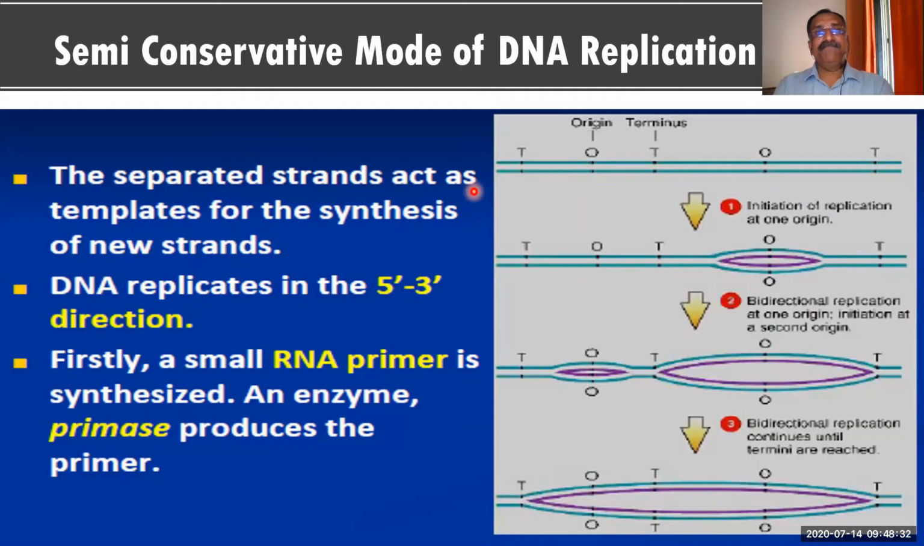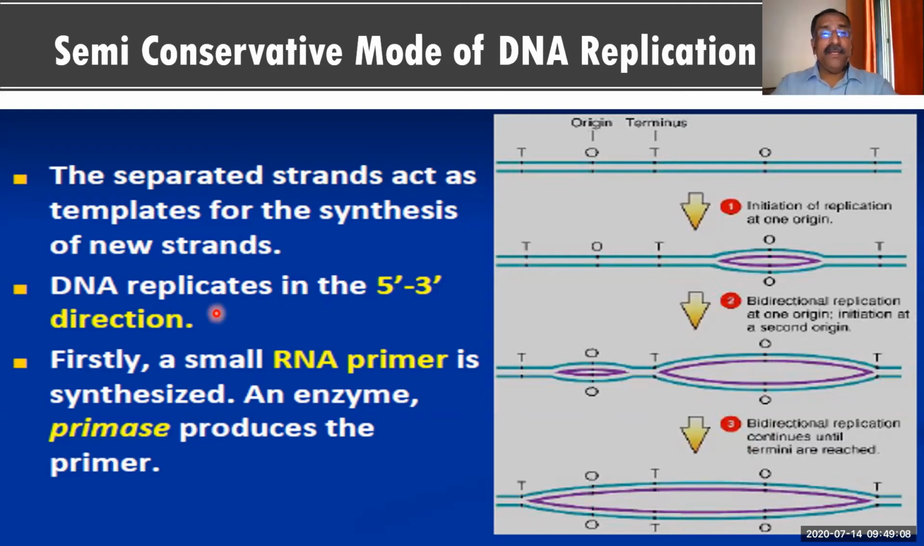So look at this point. This is a summary. You just look at over here. The separated strands act as templates for the synthesis of new strands. Now you see these are the two DNA strands which are going to replicate. The origin is formed and multiple origins are there. This is the origin, this is the terminal end, and both the parent strands act as a mold for the new strands, and ultimately two strands are synthesized by the enzyme.